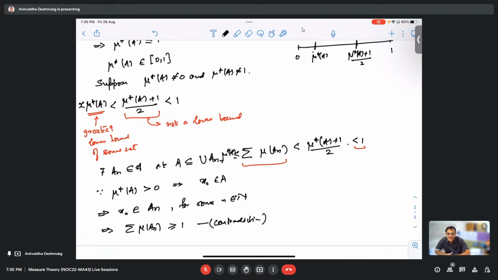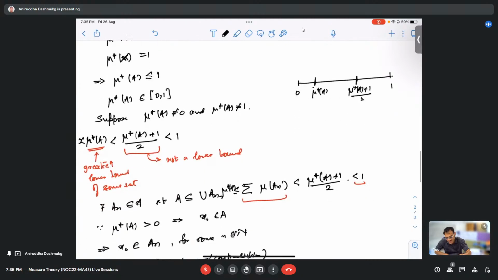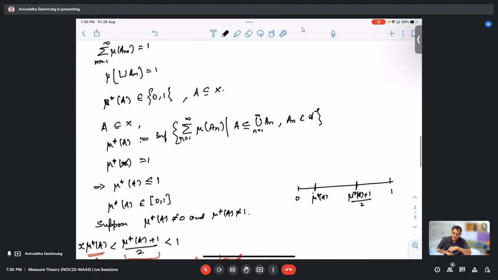So the only possibility for mu star A is either 0 or 1. This was the question: show that mu star A is either 0 or 1 for every A in the subset.